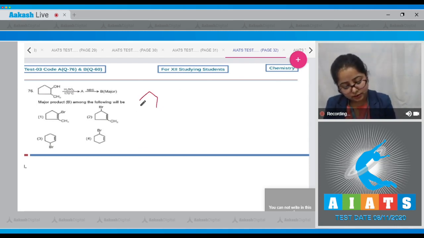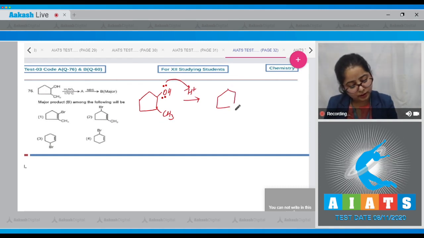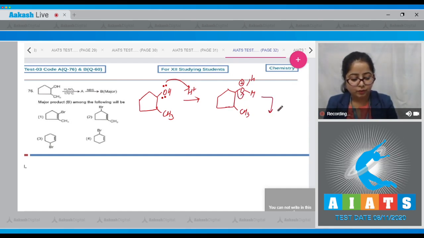First, I'm drawing the alcohol, and there is CH3 on the next carbon. First H+ attacks, so the lone pair of this oxygen attacks on H+, and a hydronium ion is formed. O, H, H, there will be a positive sign on this oxygen, and CH3. Now students, this bond will shift towards oxygen and elimination of water takes place. This occurs at 170 degrees Celsius.